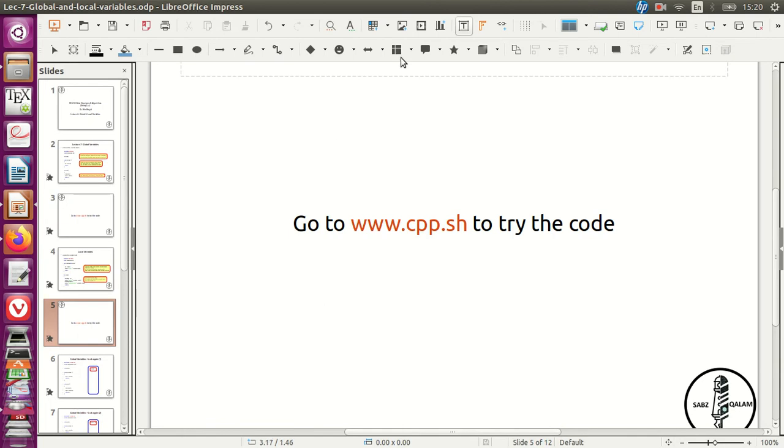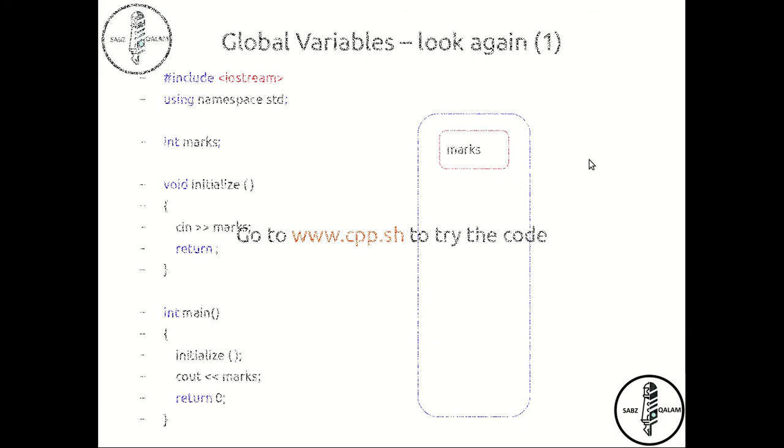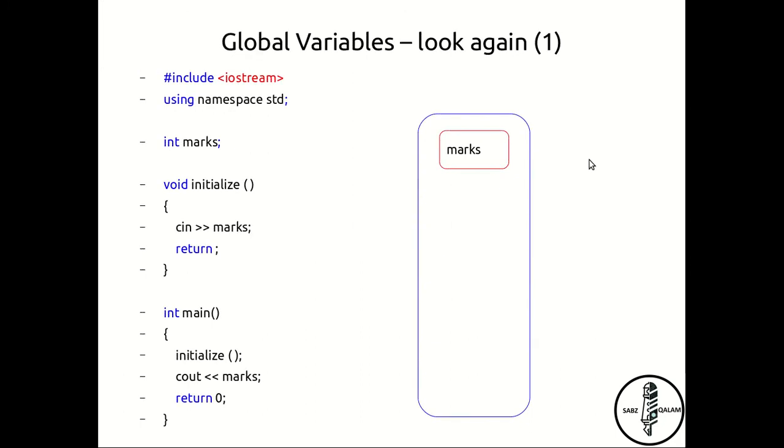Okay, so let's look at this thing again, but this time step by step. So we see that the local variables are local. Consider again the global variable example. Here we've declared marks outside the scope of any function, and this is your memory here, and this is the location for the variable marks.